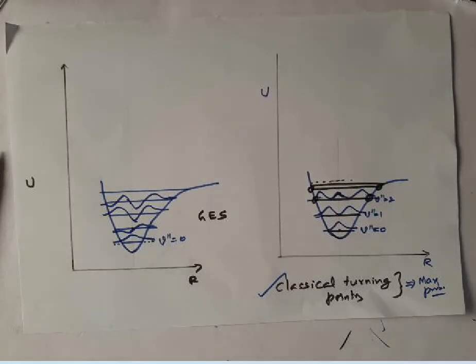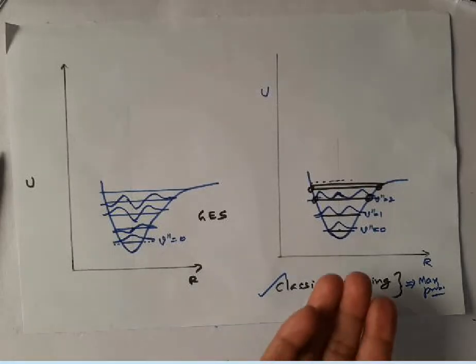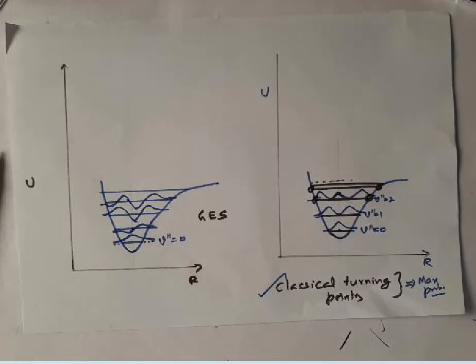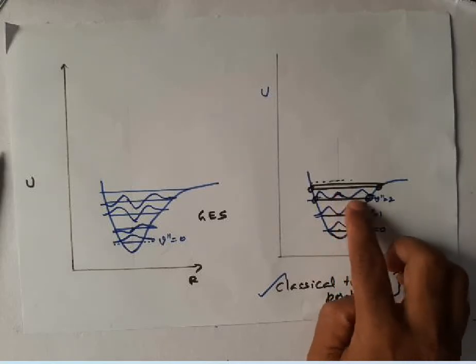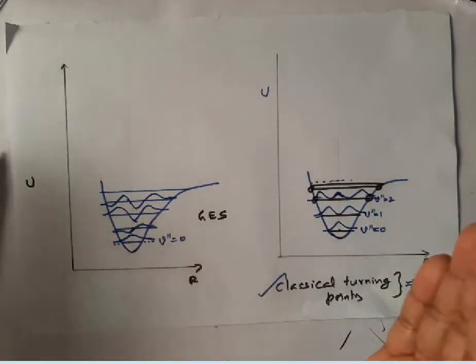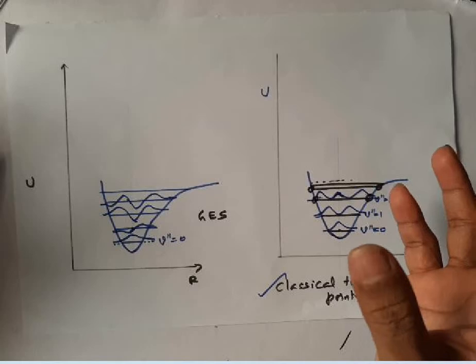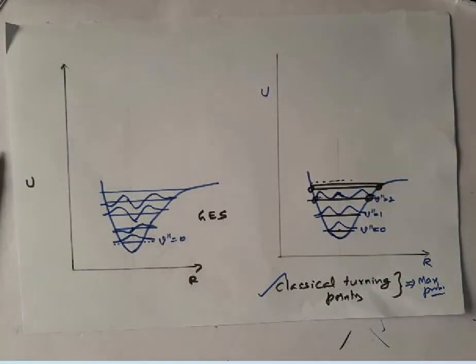When we say in a classical manner, when a molecule vibrates, the atom spends more time at the turning points. So the probability of finding the atom will be more at the turning points. It's the same result we get from the quantum mechanical approach. But at the ground vibrational state, probability is maximum at the middle. As we go above and above, the probability slowly shifts towards the turning points. So the probability of finding the particle is maximum at the turning point in the higher vibrational levels. This is the point I'd like to make here. Keep this in mind.